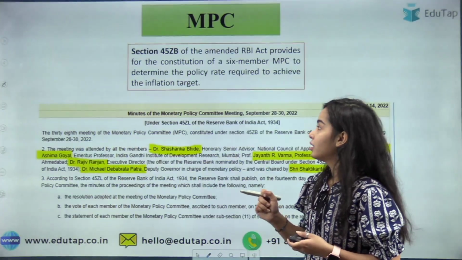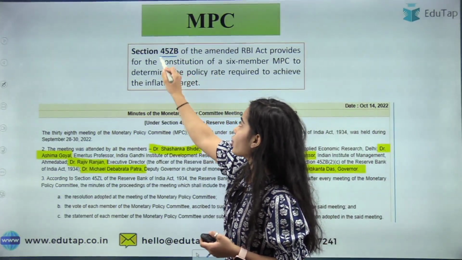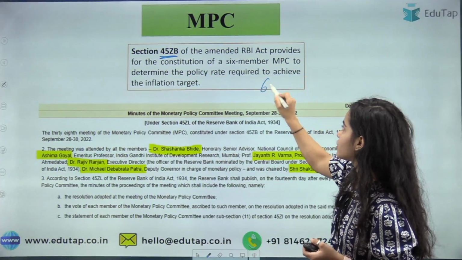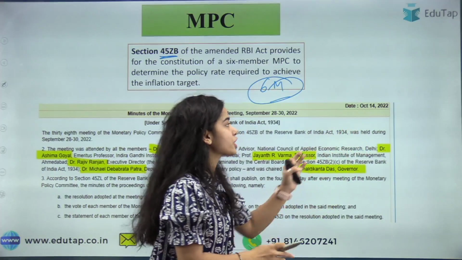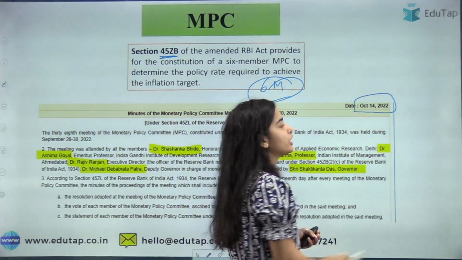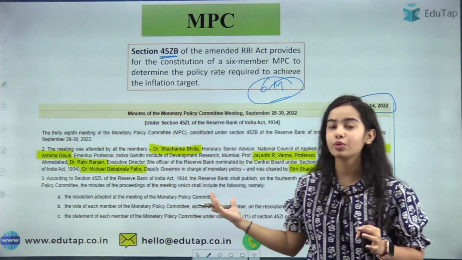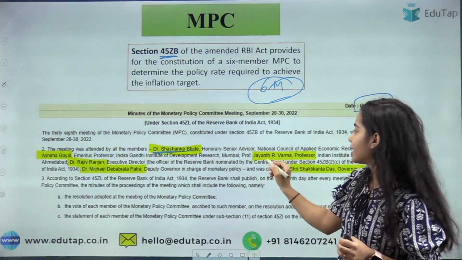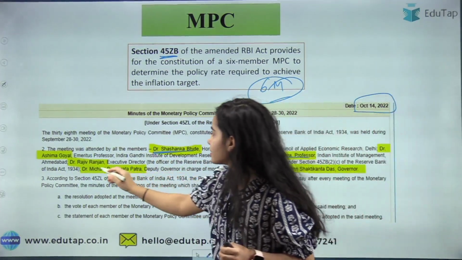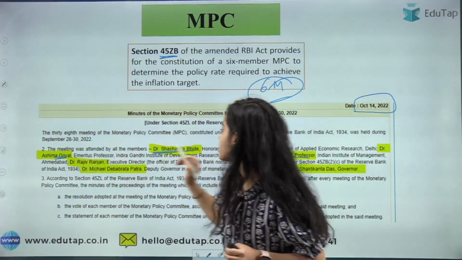So here, under Section 45ZB, there are 6 members. I have brought for you the recent notification that came out on October 14, 2022, in which you can see the members. So there are 6 members. This is the first member, this is the second member, and this is the third member.